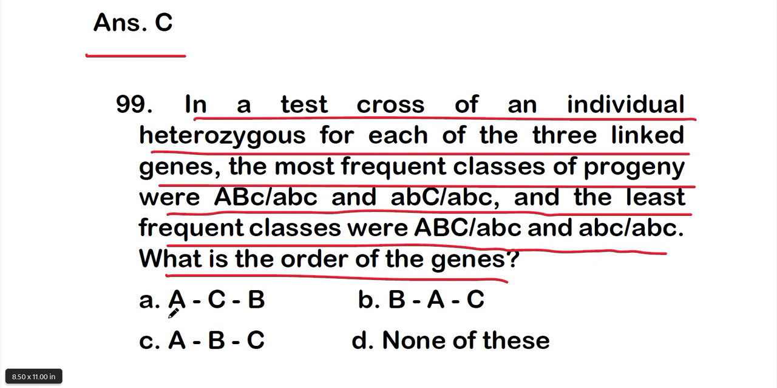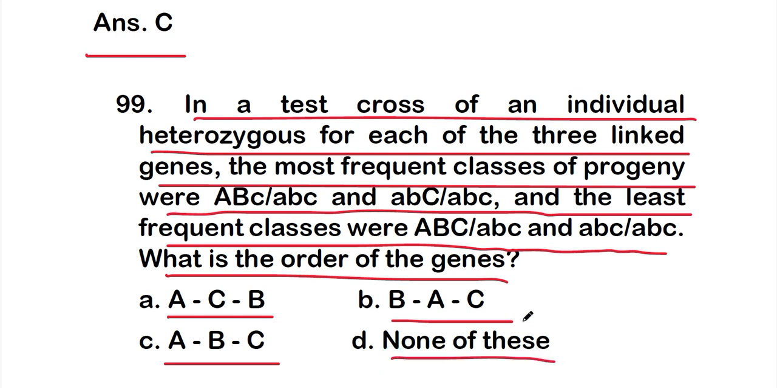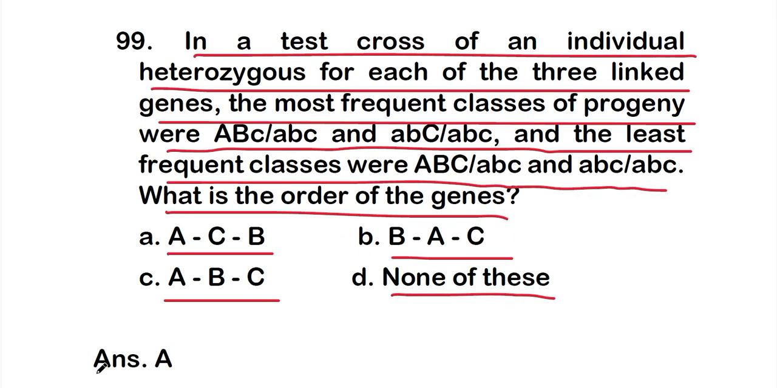So the options are option A is capital A, capital C, capital B, or option B, capital B, capital A, capital C, or option C, capital A, capital B, capital C, or option D, none of this. So the right answer is option A, that is capital A, capital C, capital B. Okay, so this is the right order of genes.